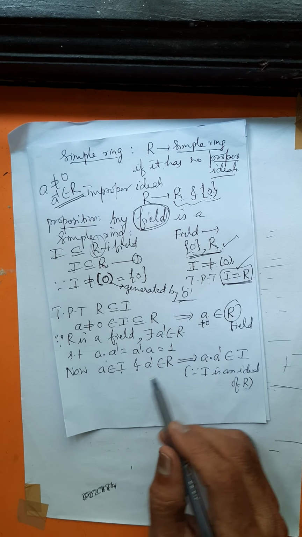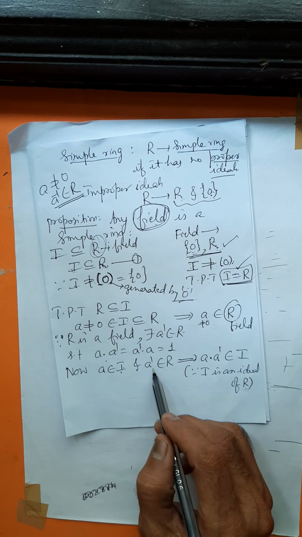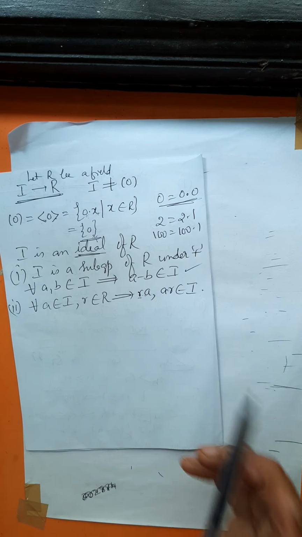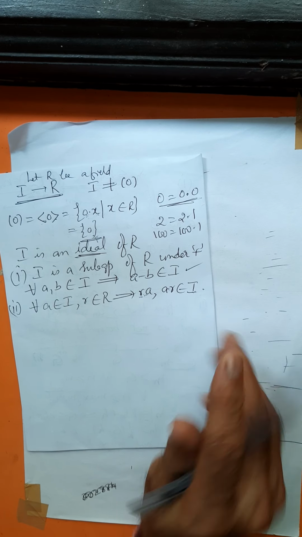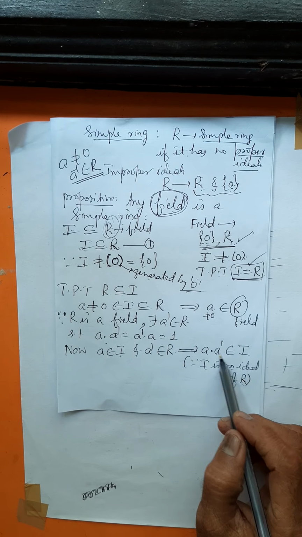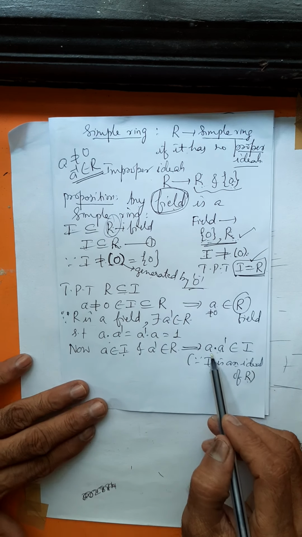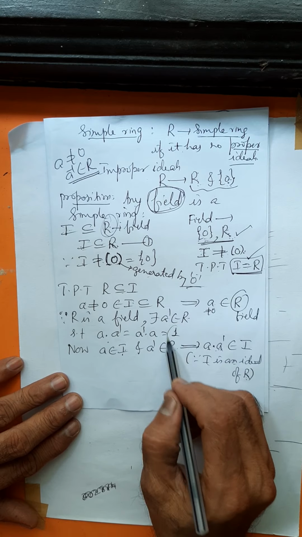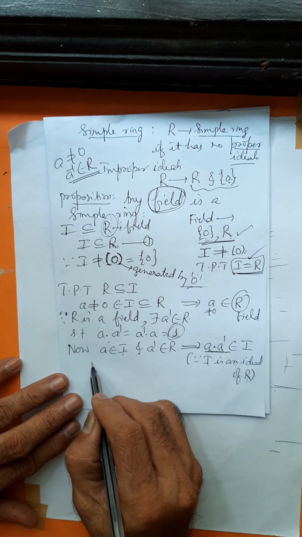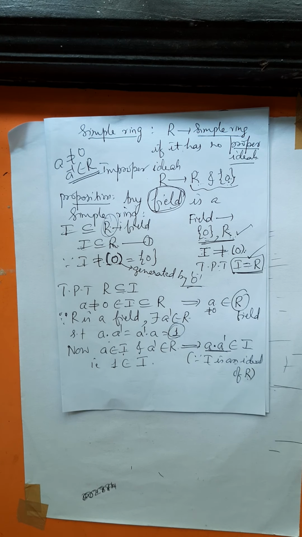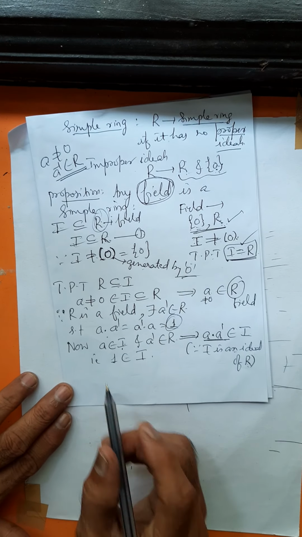Final. Okay. ಈಗ ನೋಡಿ, ಒಂದು ಎಲಿಮೆಂಟ್ ಐ ಇಂದ ತಗೊಂಡಿದ್ದು, ಇನ್ನೊಂದು ಎಲಿಮೆಂಟ್ ಆರ್ ಇಂದ. ಸೊ ದೇರ್ ಪ್ರಾಡಕ್ಟ್, the product belongs to I because I is an ideal. Since I is an ideal of R, the product belongs to I. What is the product of the two? It is 1, the multiplicative identity 1. The product is 1. That is, 1 belongs to I. ಈಗ ನಾವು ಫೈನಲ್ ಆರ್ಗ್ಯುಮೆಂಟ್ ಬರುವ.